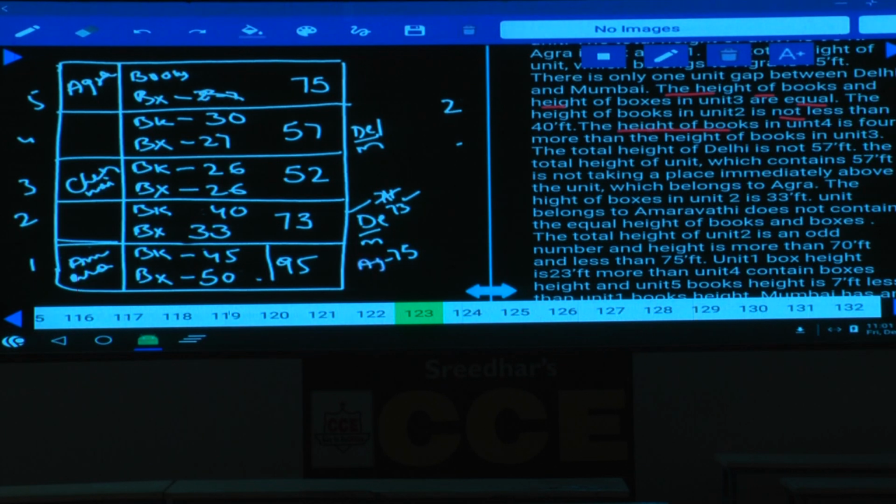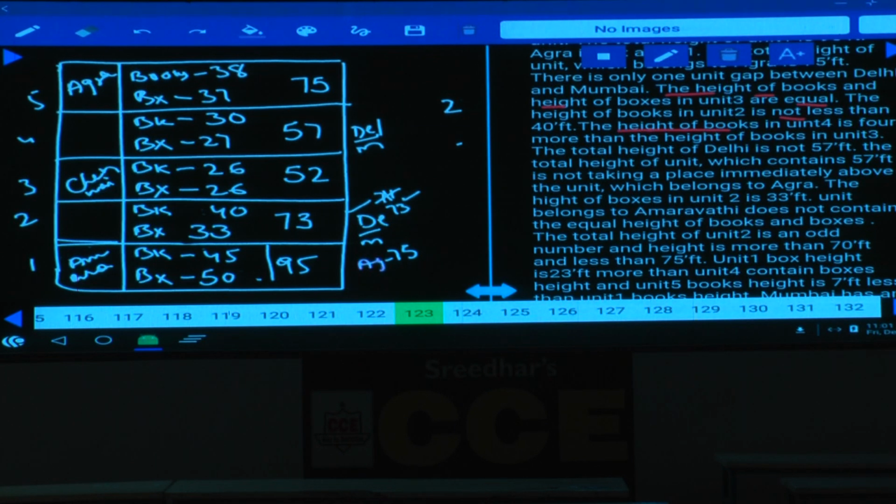Yes, what is the value of this one? Boxes. And 50, 45, 33, 40, 26, 26, and 27, 30. Then what is left over here? This value must be 37, and this must be 38.